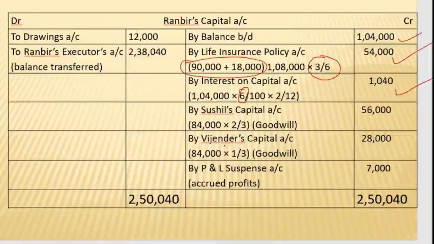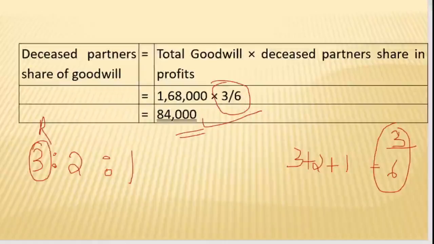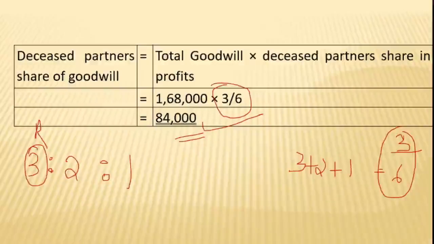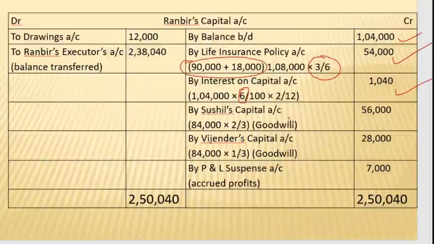Then the goodwill adjustment. Goodwill we have already calculated, and we found the deceased partner's goodwill amount as 84,000. Now this 84,000 is to be adjusted without opening the goodwill account. So how will it be adjusted?